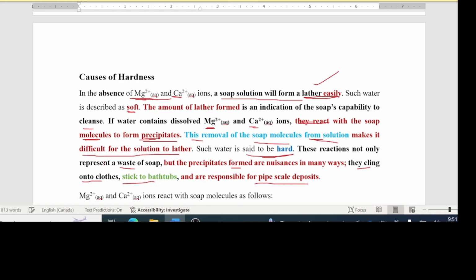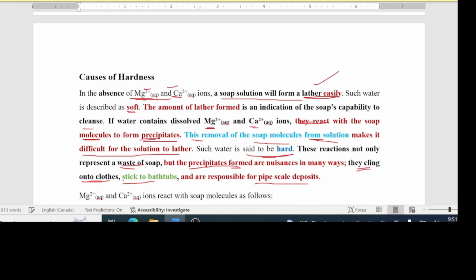These reactions not only waste the soap, but the precipitates formed are nuisances in many ways. They cling onto the clothes. You must have noticed that sometimes when you're doing the washing, you see a little whitish precipitate there. That's what is happening because these ions are reacting with soap to form these precipitates.